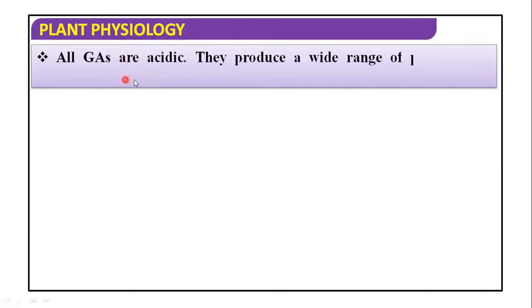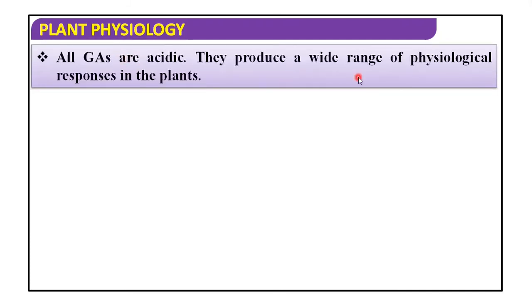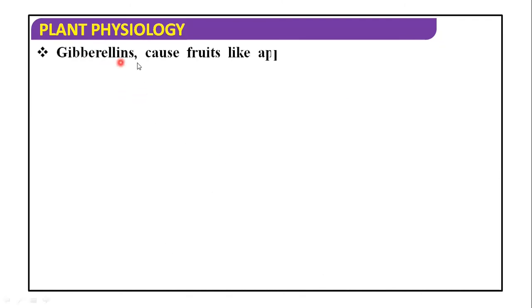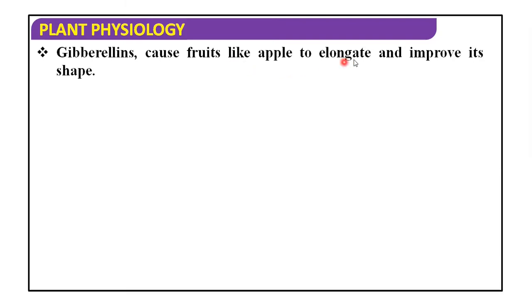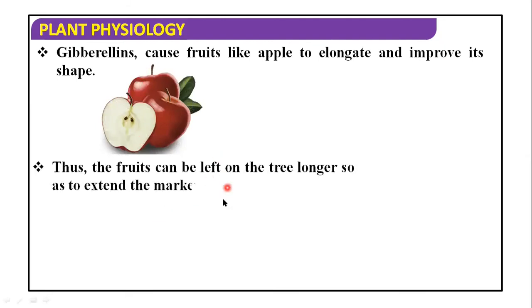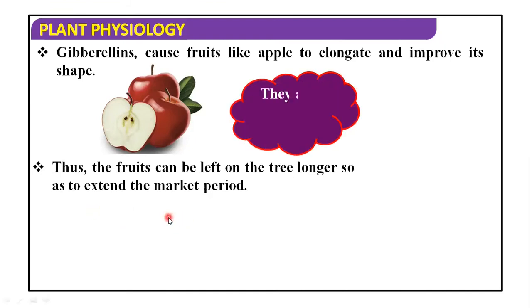All gibberellic acids are acidic. They promote a wide range of physiological responses in plants. And what is the function of them? Their ability to cause an increase in length of axis is used to increase the length of grape stalks also. Gibberellins cause fruits like apple to elongate and to improve its shape. Thus, fruits can be left on the tree longer so as to extend the market period.